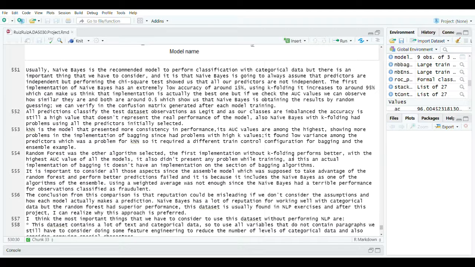This is my first time working with all categorical data, and we know the good reputation that naive Bayes has for classification in general and working with categorical data, but we have to remember that the model also assumes that all the features are independent, and in this case we have a highly correlated data set, so it is going against all the assumptions of naive Bayes, and it's going to perform really bad on our data set.